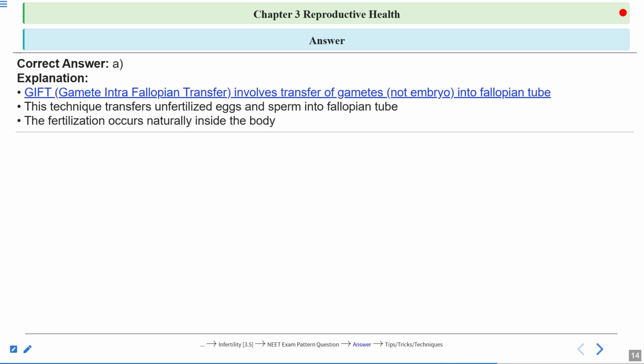Then one of the options was syphilis. Yes, syphilis can be transferred from mother to the fetus through the placenta. So sexually transmitted diseases like gonorrhea, hepatitis, HIV, chlamydia, these can be transmitted from mother to the fetus. And yes, chlamydia can affect both males and the females. Clear?